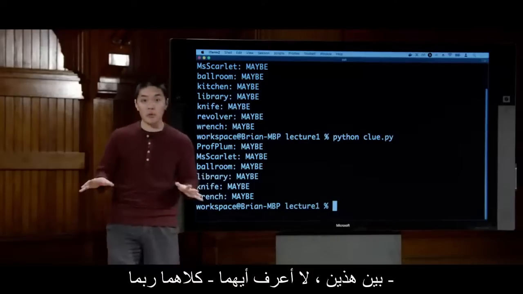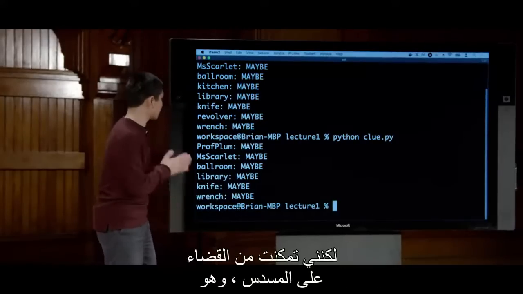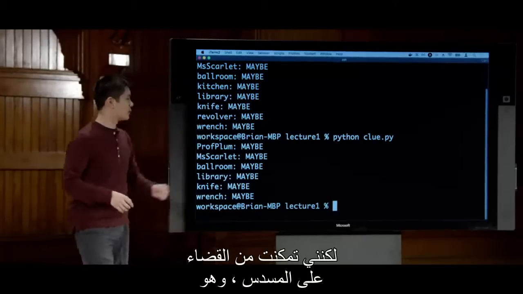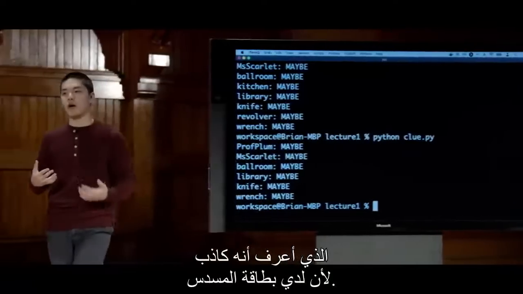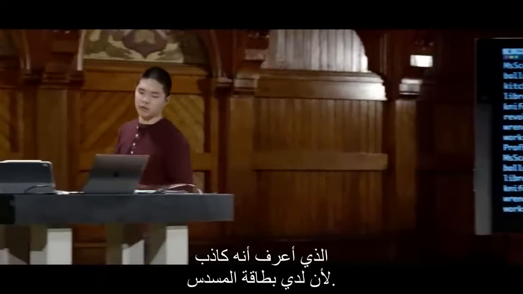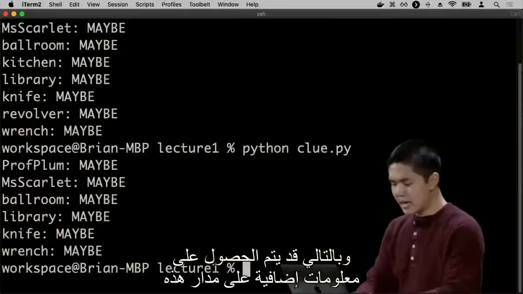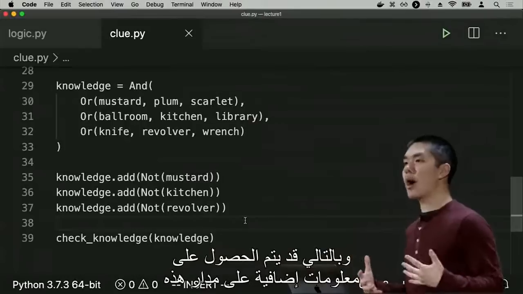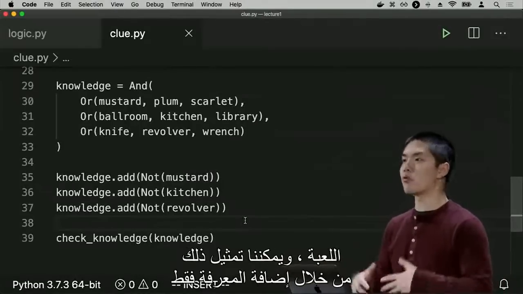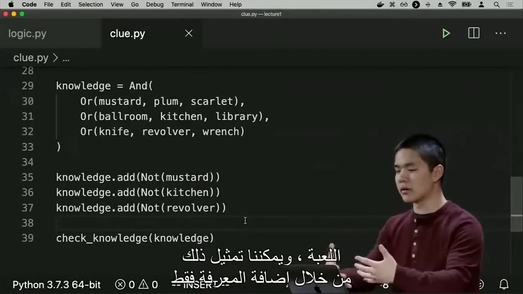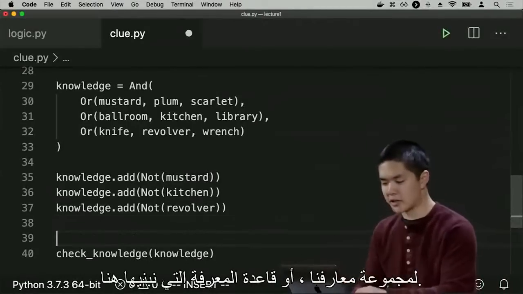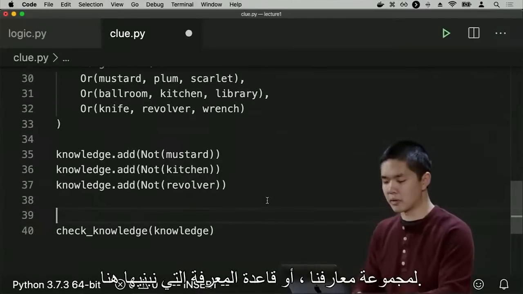Between those two, I don't know which one it is. They're both maybes. But I've been able to eliminate the revolver, which is one that I know to be false because I have the revolver card. And so additional information might be acquired over the course of this game, and we would represent that just by adding knowledge to our knowledge set, or knowledge base that we've been building here.